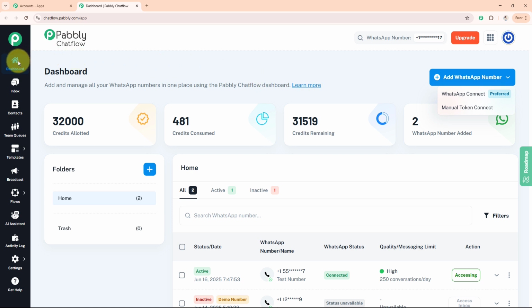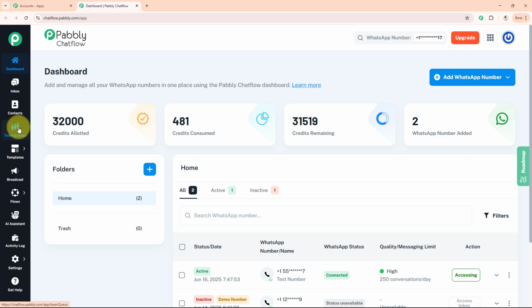Let me teach you one by one what they are used for. Firstly, we have the dashboard option, where we can view overall statistics, manage WhatsApp numbers, and access folders. After that, we have inbox, where we can see and respond to WhatsApp messages from users in real time. On the third option, we have contacts. Here we can manage our contact list and view detailed profiles.